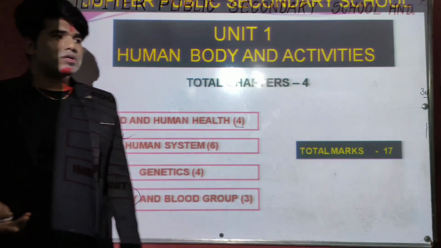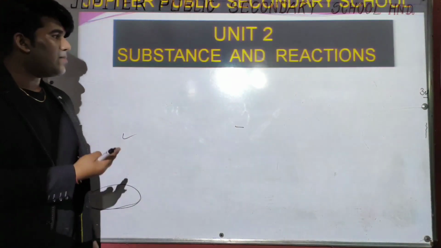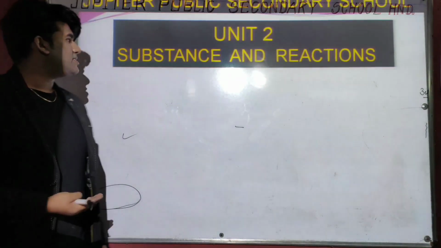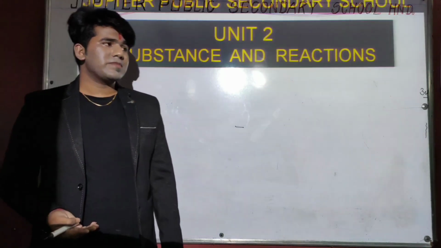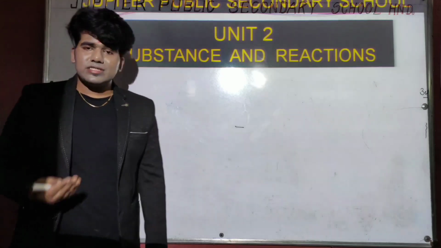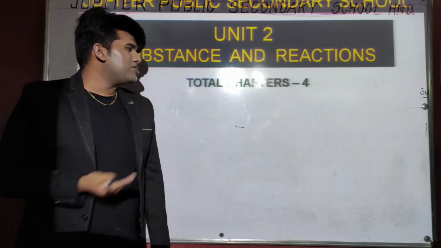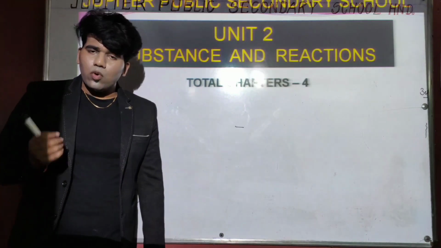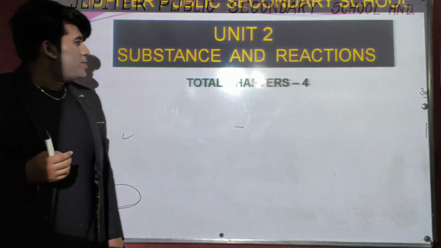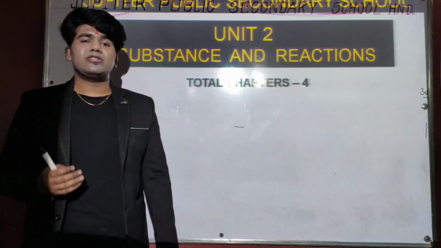Okay, so let's concentrate on the second slide. The second slide shows the name of the second unit. The name of the second unit is substance and reactions. With the name, we can easily understand this unit consists of the chemistry part. Okay, and this unit consists of 4 chapters. We will get a total of 4 chapters in the second unit.